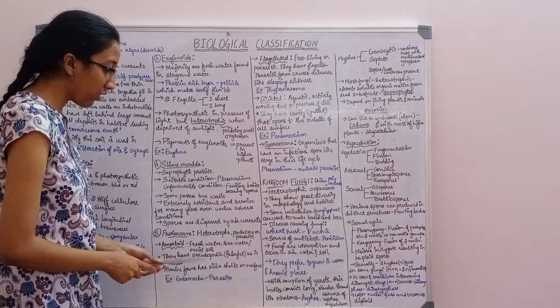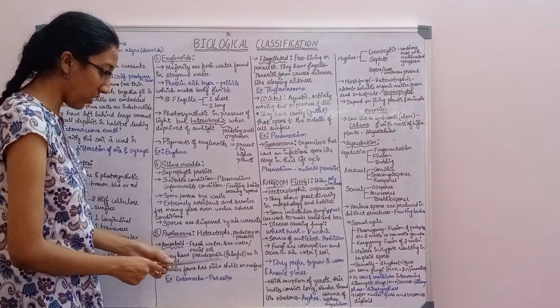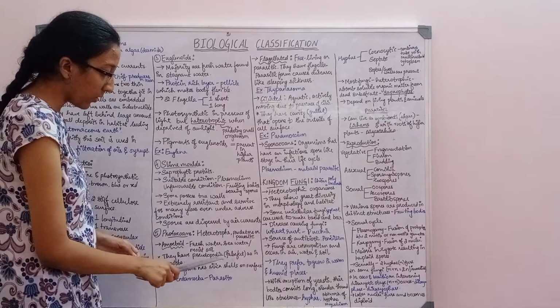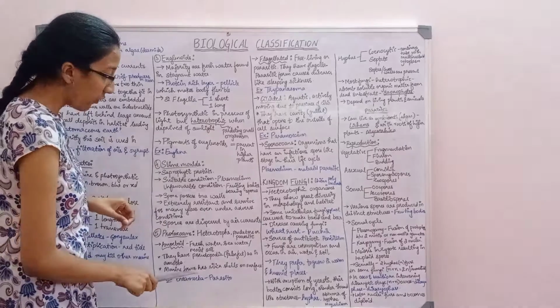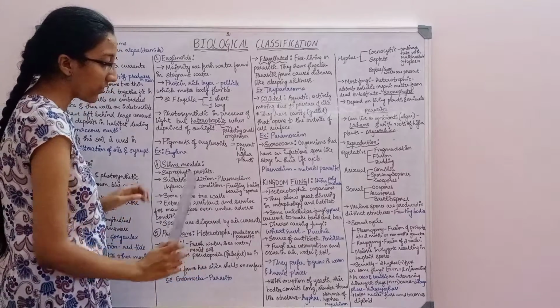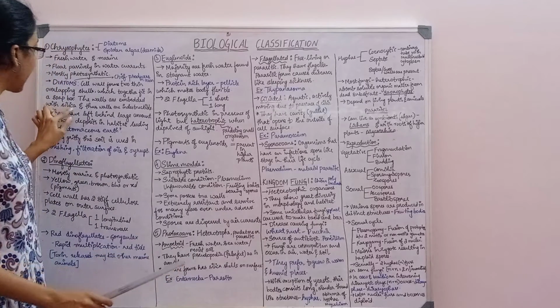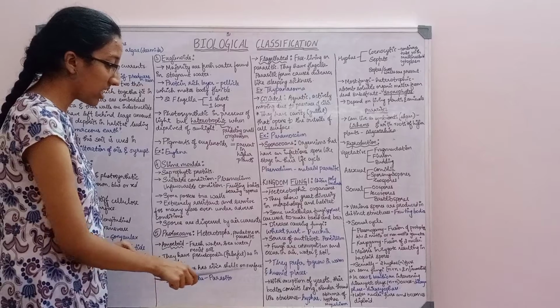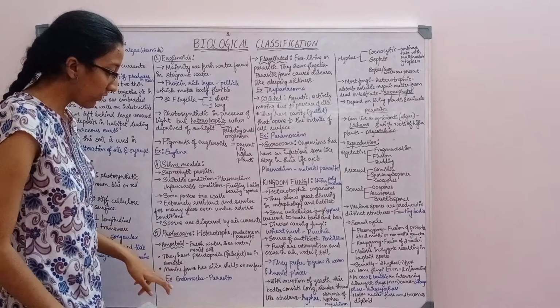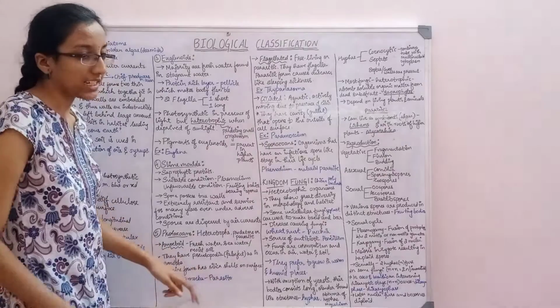Amoeboid protozoans are found in freshwater, seawater, and moist soil. They have pseudopodia, that is, false feet, as in amoeba. Marine forms have silica shells on the surface. The example of this is Entamoeba, which is a parasite.